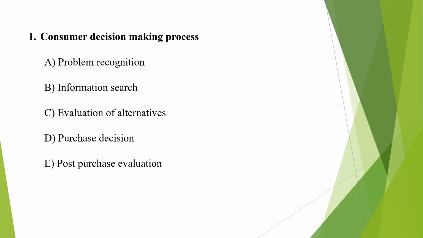Then next stage is evaluation of alternatives. This step involves evaluating different alternatives that are available in the market along with the product life cycle. Once it has been decided by the customer what can satisfy their needs, they will start seeking out the best option available. This evaluation can be based on different factors like quality, price, etc. Then next stage, purchase decision.